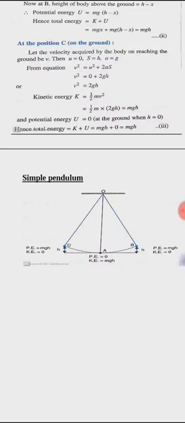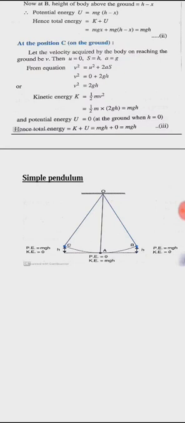Now it is going from A to C. Its potential energy increases because the height increases. Kinetic energy decreases because the speed or velocity decreases. At point C, the whole kinetic energy got converted to potential energy. So again you got mgh. And at C, it is stationary, so the kinetic energy is 0.